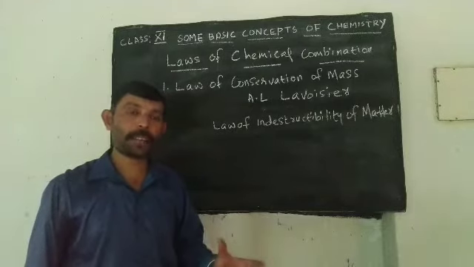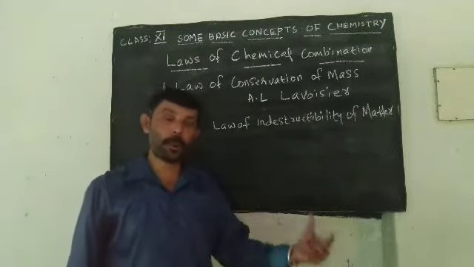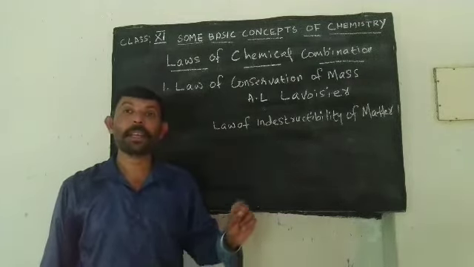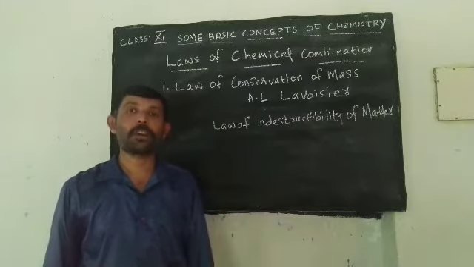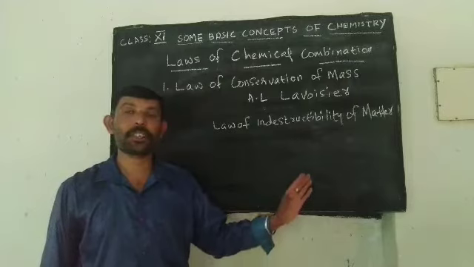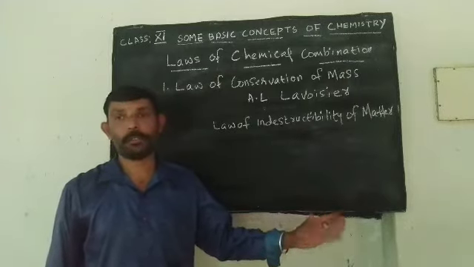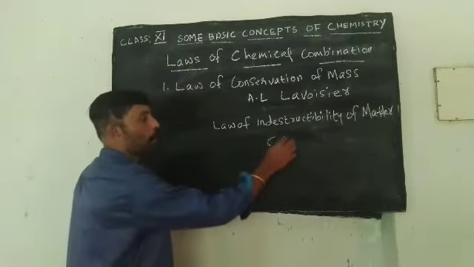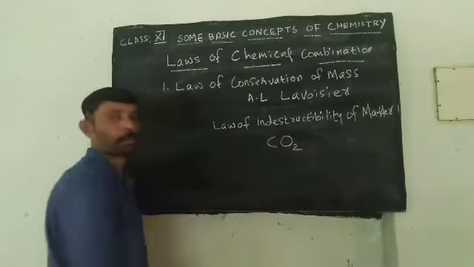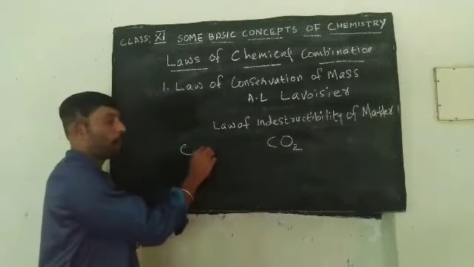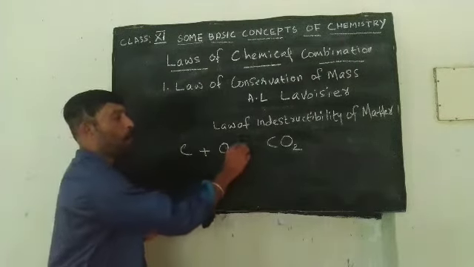The total mass of reactants as well as the products taking part in a chemical reaction will be the same. That is, the law of conservation of mass says matter can neither be created nor be destroyed. For example, we are considering the formation of carbon dioxide. How is carbon dioxide formed? By the combination of carbon and oxygen.